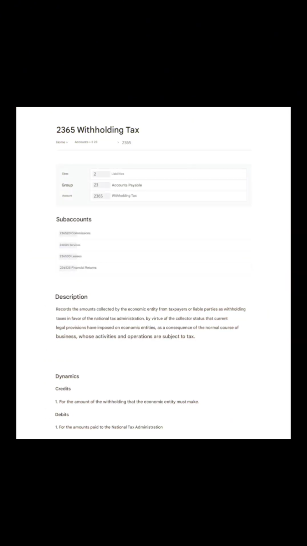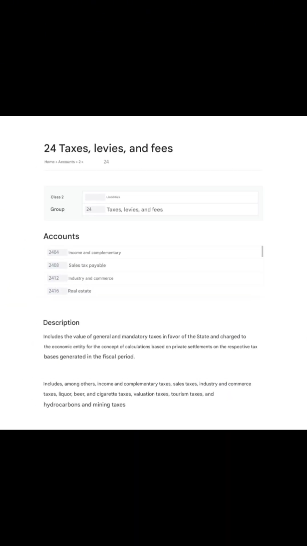The next account is 2365, withholding tax. It records the amount collected by the economic entity from taxpayers on behalf of the National Tax Administration, by virtue of the collector status that current legal provisions have imposed on economic entities as a consequence of the normal course of business, where goods, activities, and operations are subject to tax.